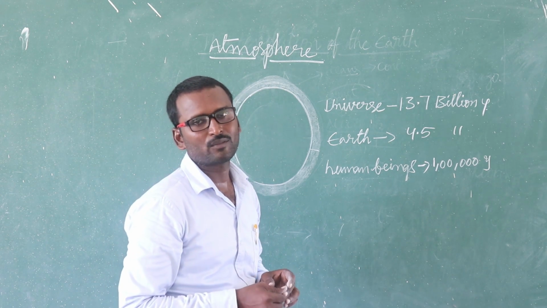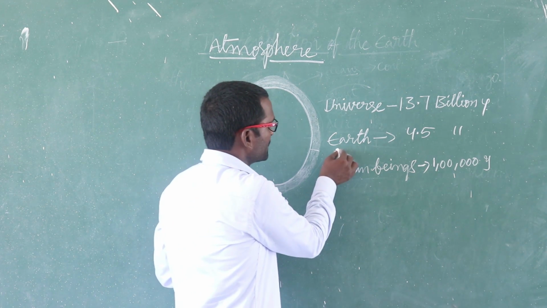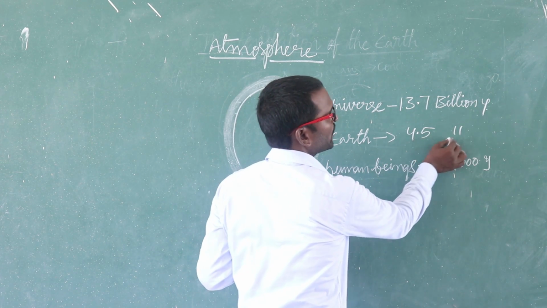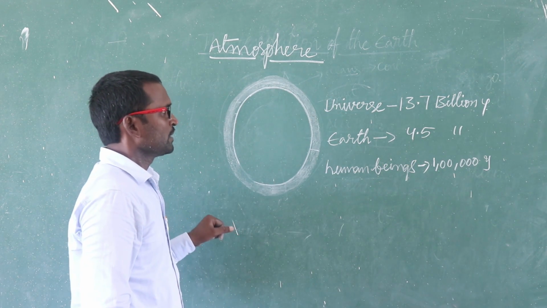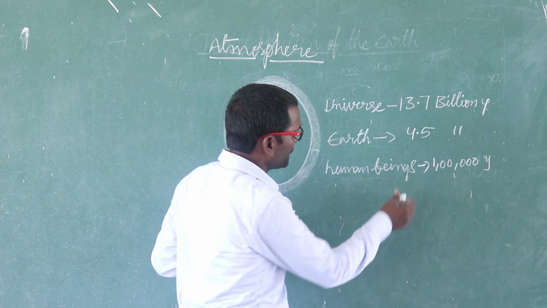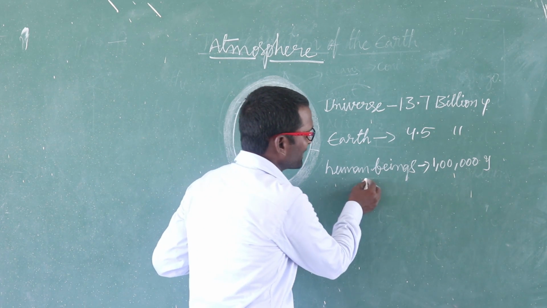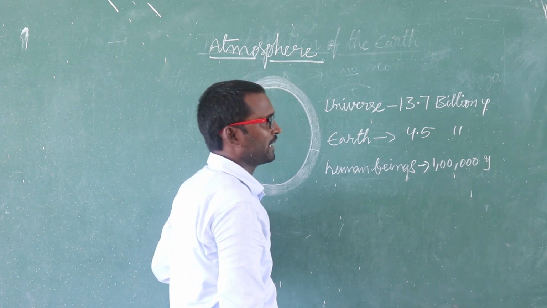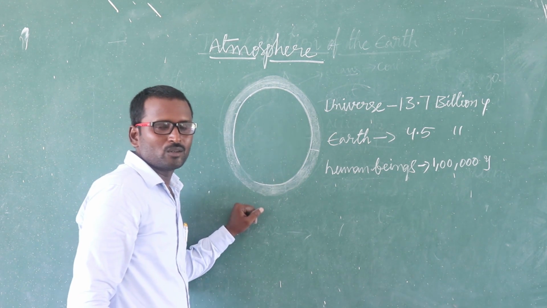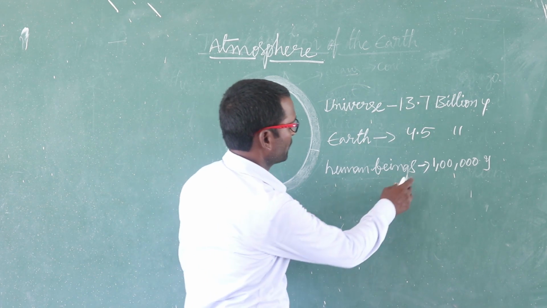In the solar system, Earth is one of the planets, which formed 4.5 billion years ago. On the surface of the Earth, human beings arrived 1 lakh years ago.